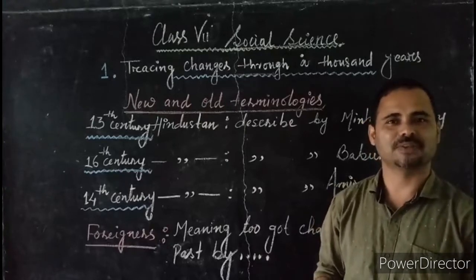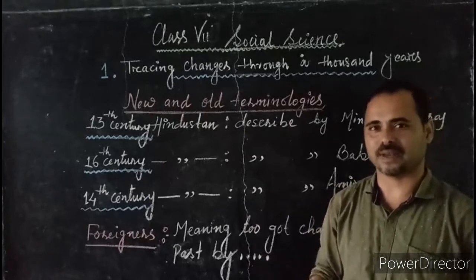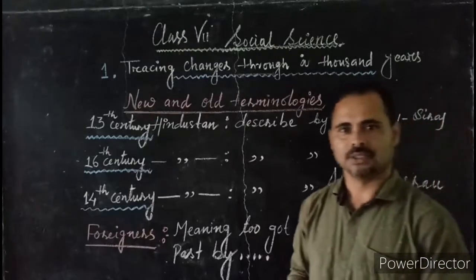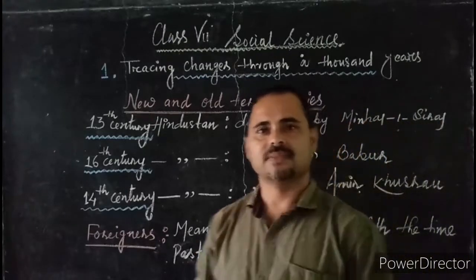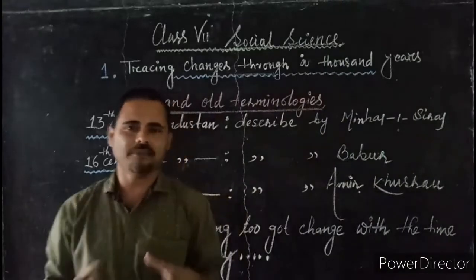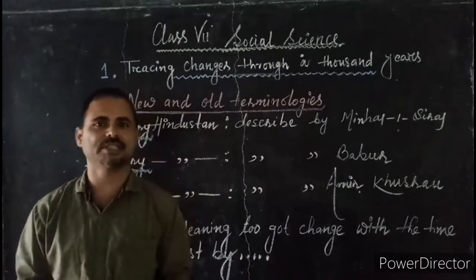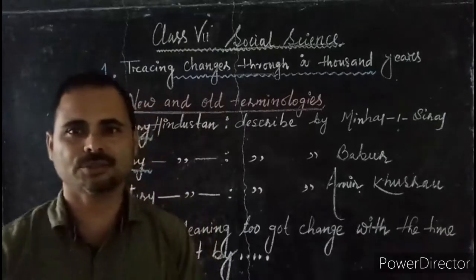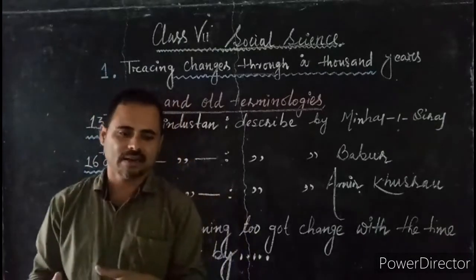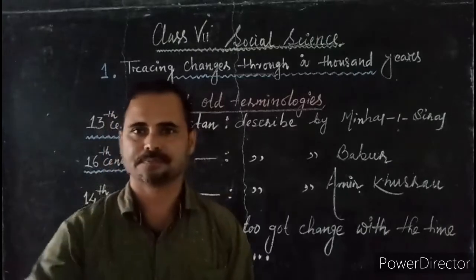Today the term foreigner is used in some other way. So in dealing with history, these terminologies often create a big problem for the historian and the learner of history to understand. So let us see another aspect of the chapter.